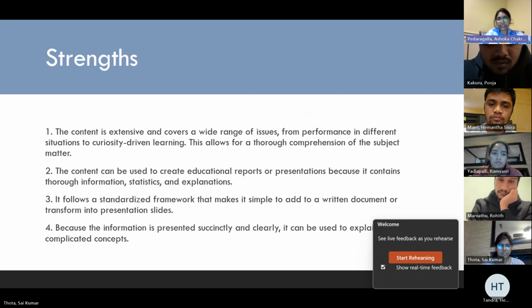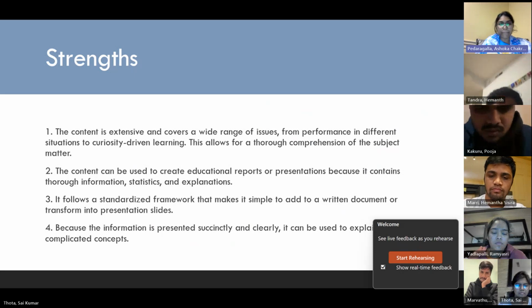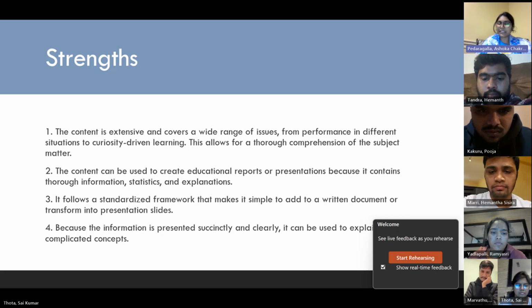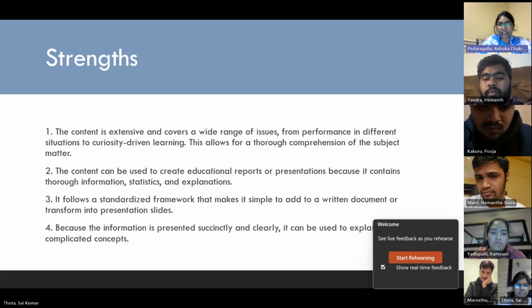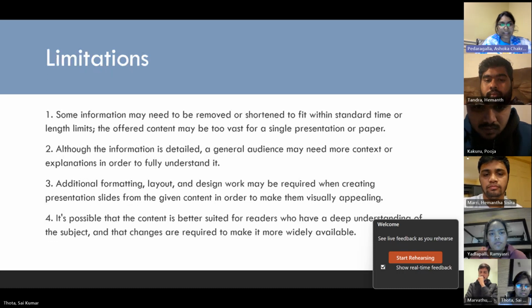The content is comprehensive and valuable for educational reports or presentations, but it may need condensing to fit time constraints. These limitations make it a bit hard to fit in. Additional context is required for a broader audience, and formatting efforts are needed to create visually appealing presentation slides.